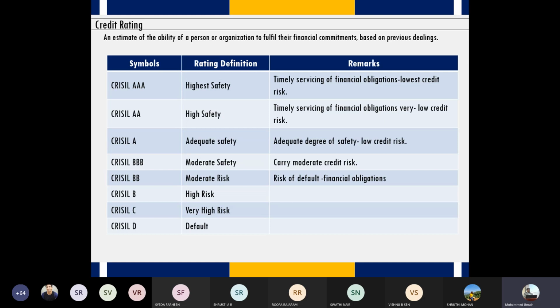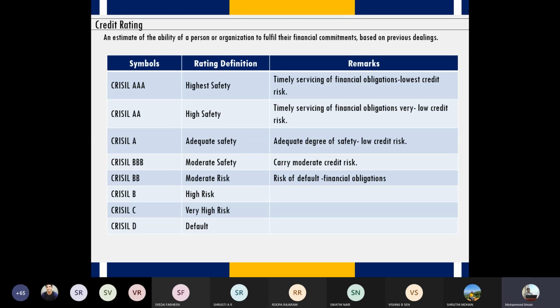Credit rating is a very simple and easy to understand concept, especially for the investors. So it's a tool which investors can use and decide whether to subscribe for debentures or not. So from the investor point of view, credit rating helps them in making decision whether to invest or not, right? But how does this credit rating mechanism work?